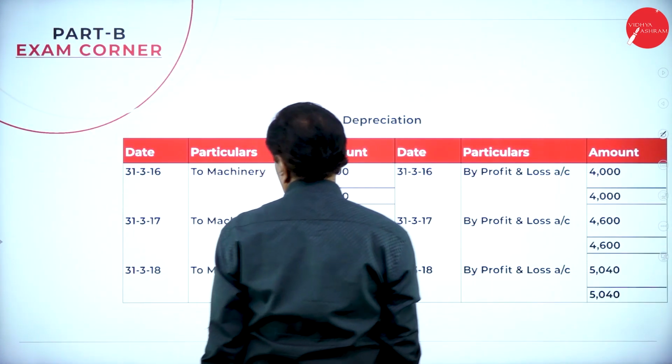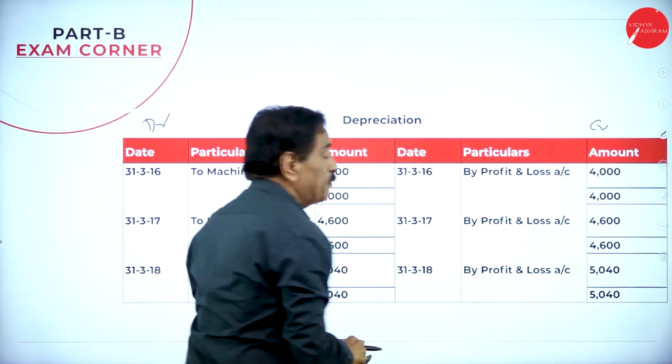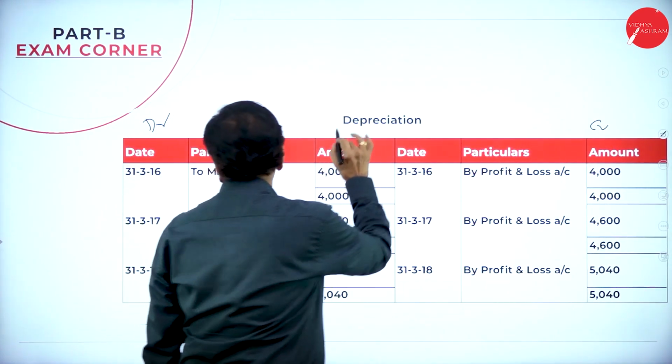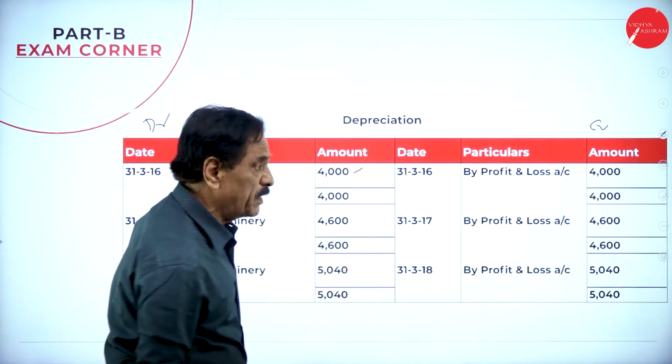If we prepare the depreciation account, the entry is depreciation account debit to machinery account, which can be transferred to profit and loss account.